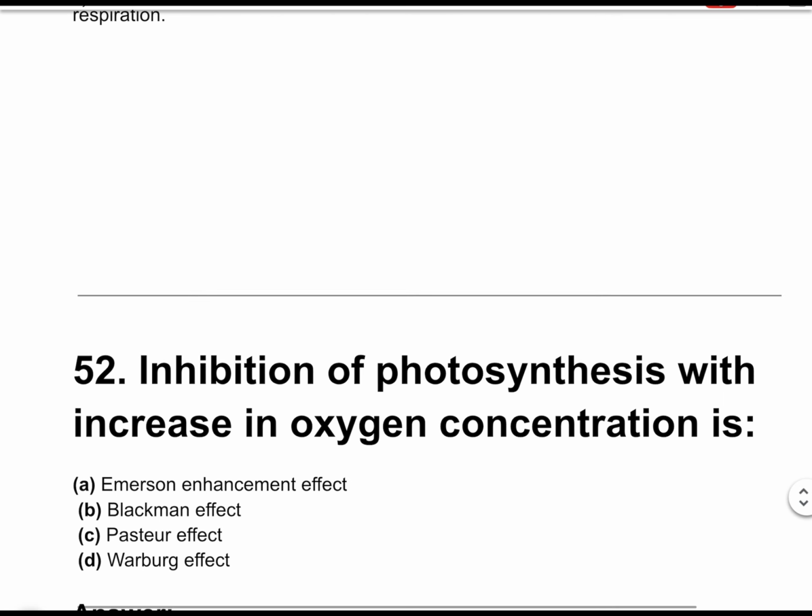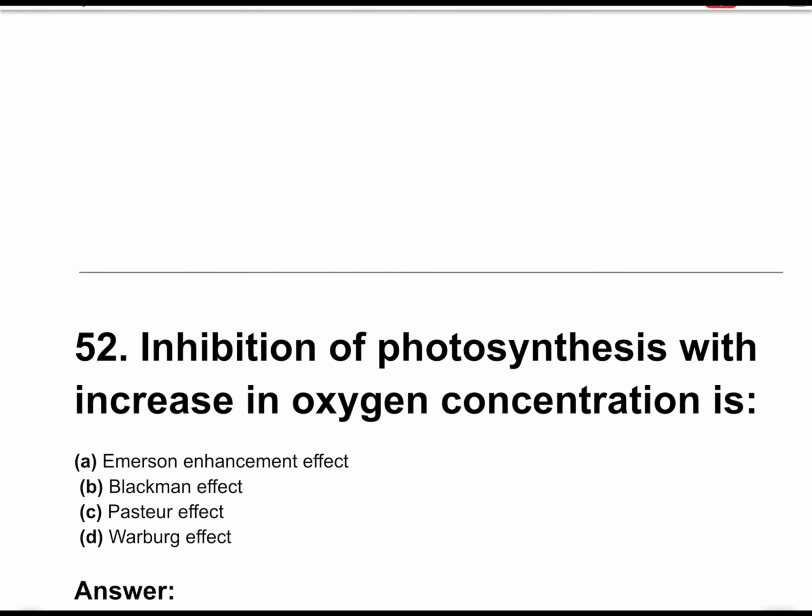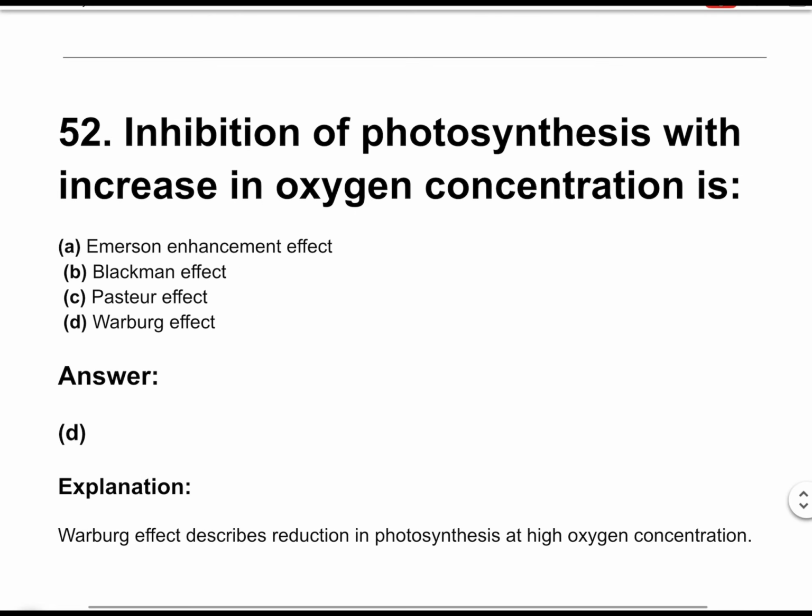Question number 52. Inhibition of photosynthesis with increase in oxygen concentration is. The correct answer is option D, Warburg effect. The Warburg effect describes reduction in photosynthesis at high oxygen concentration.